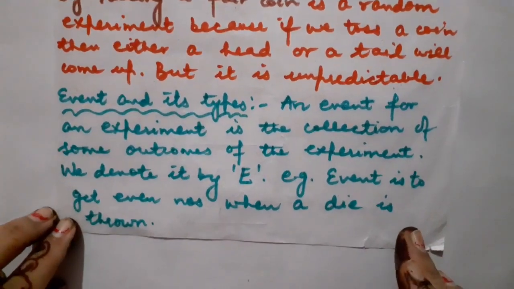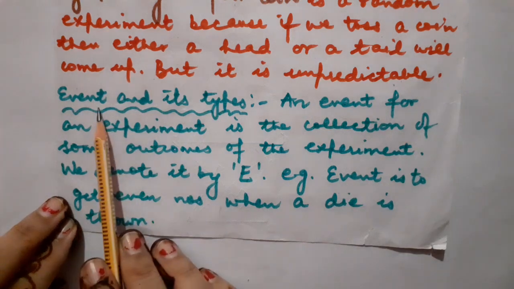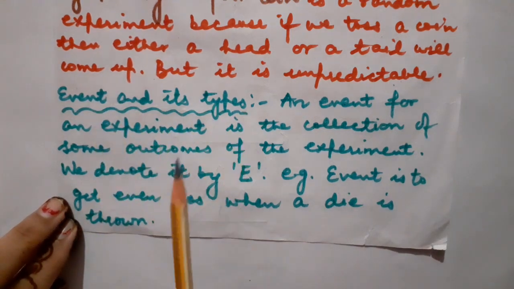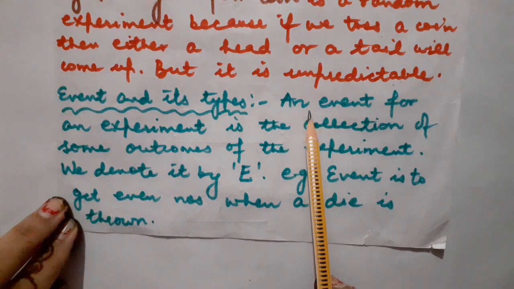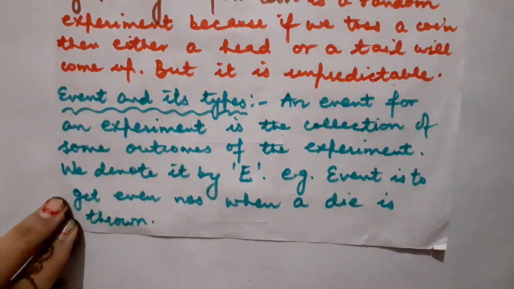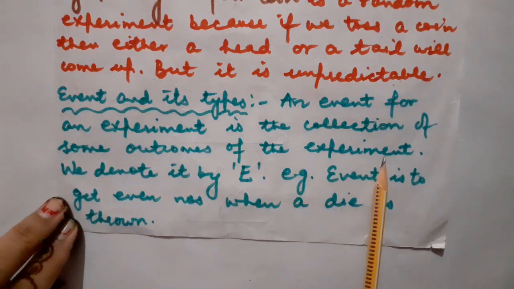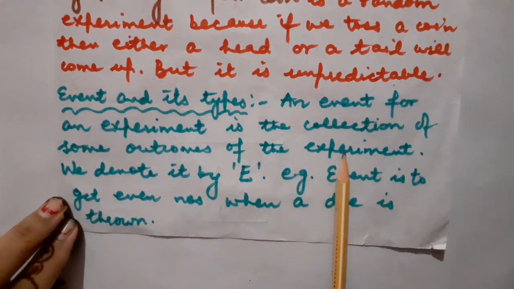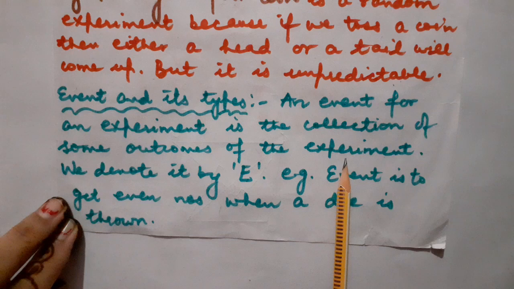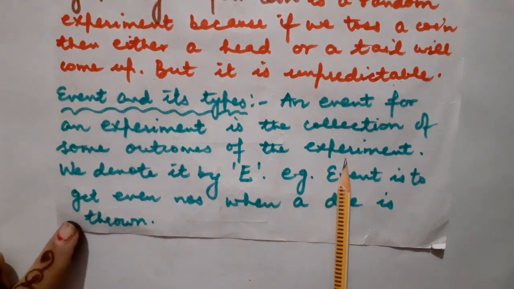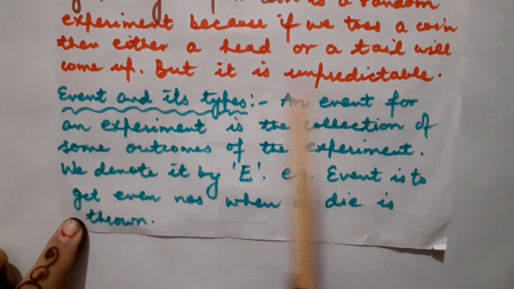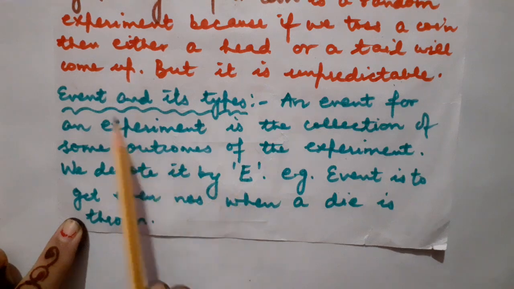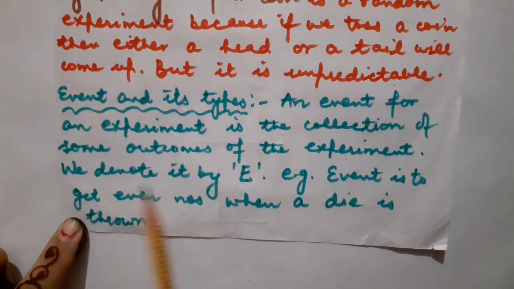Now here comes our next point, that is event as well as its types. So what do you mean by event? An event for an experiment is the collection of some outcomes of the experiment. Whatever experiment you perform, you will definitely get some well-defined outcomes. The collection of all those outcomes is known as an event. We always denote it by E.